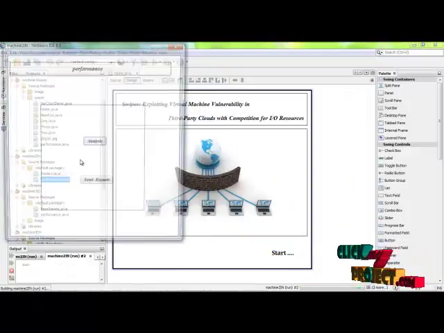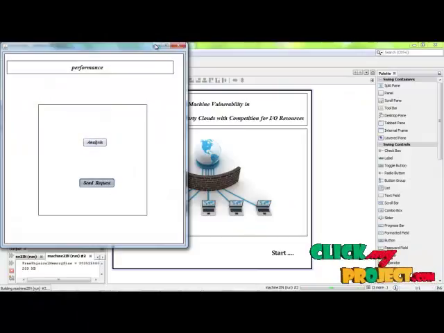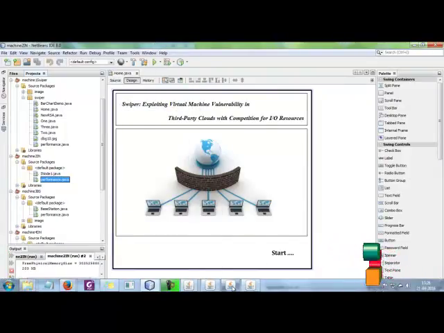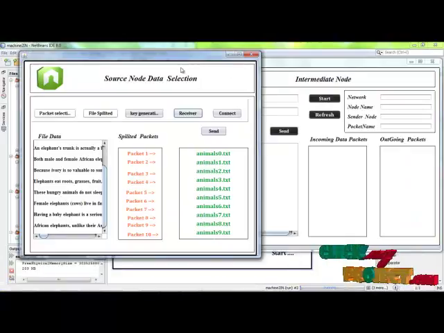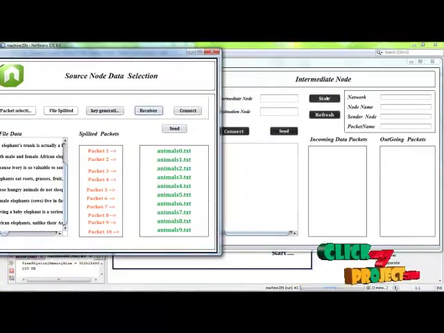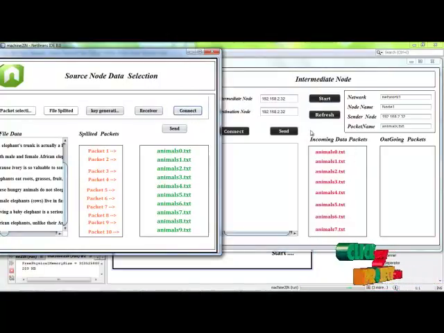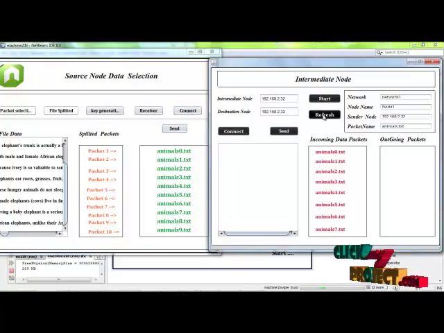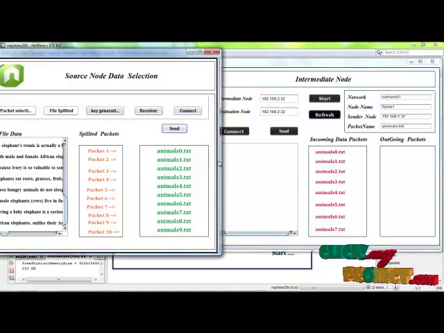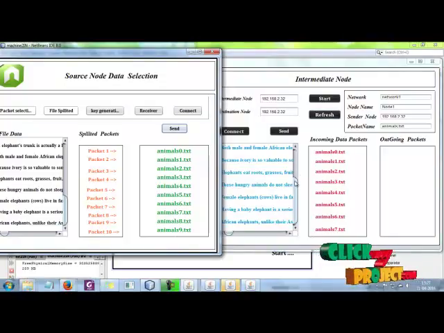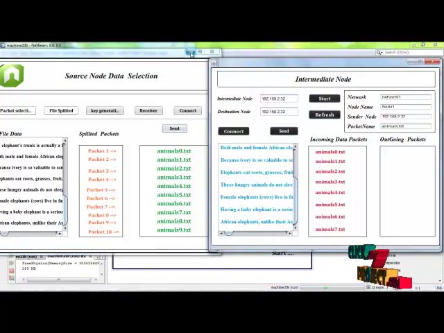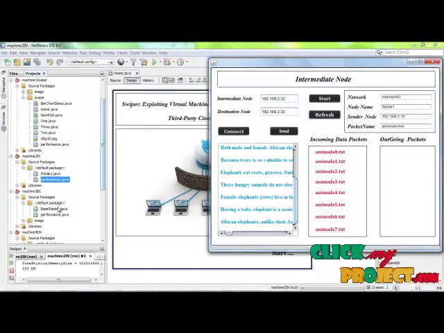And click performance.java to show the performance of the intermediate node. And start the intermediate node and connect the source to the intermediate nodes and send the file details to the intermediate nodes. After that, the file can be transmitted to the intermediate nodes.